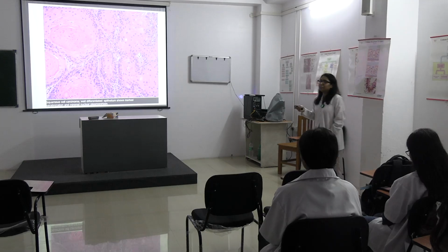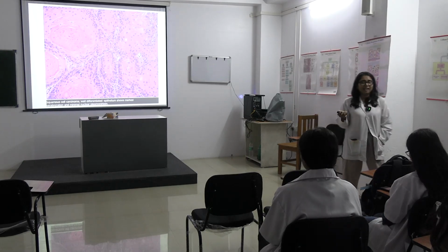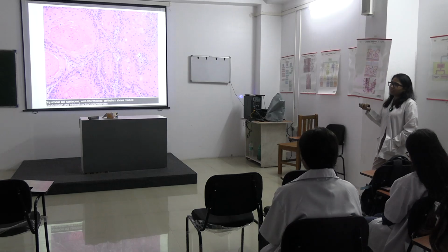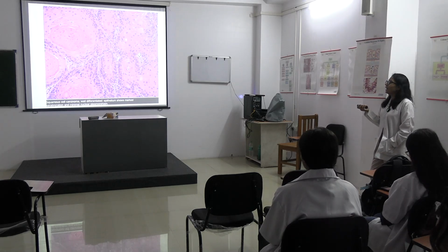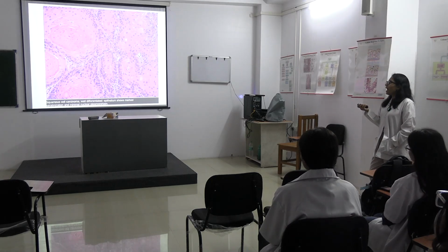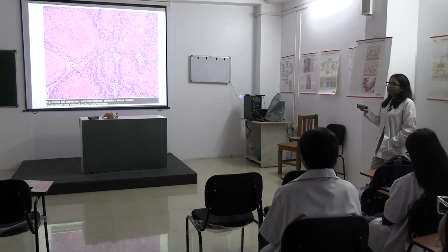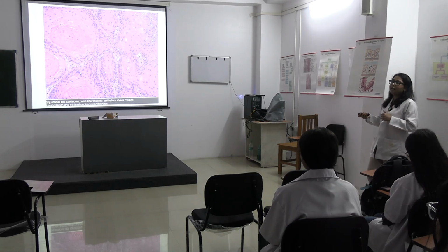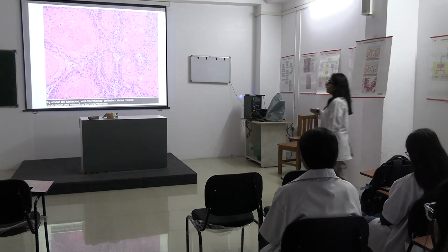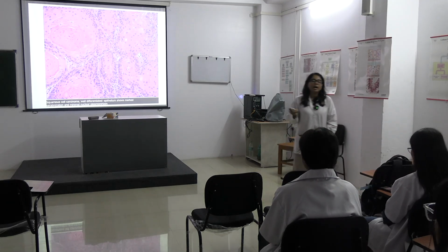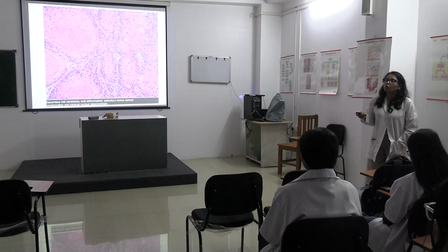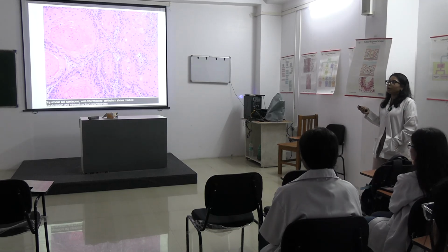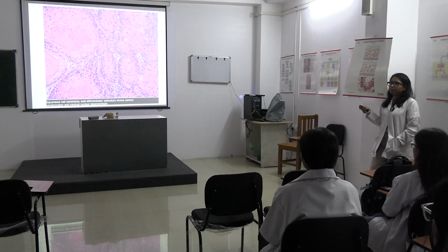Sometimes there will be abundant keratin, if it is keratinizing SCC, and formation of something very typical in SCCs, especially well differentiated ones. What are they called? Keratin pearls. Yes, very good. So, do you know the differentiation of SCC? How are we going to grade it?